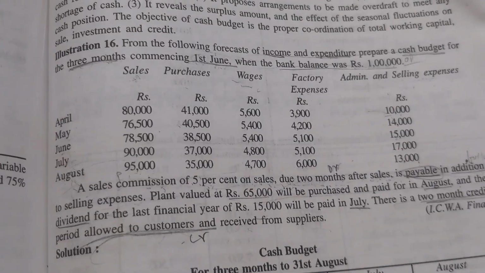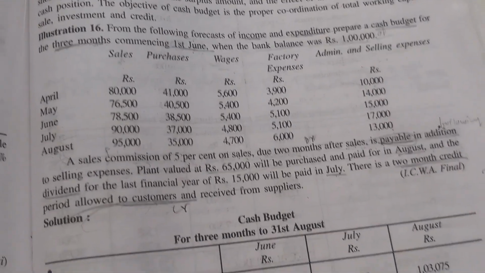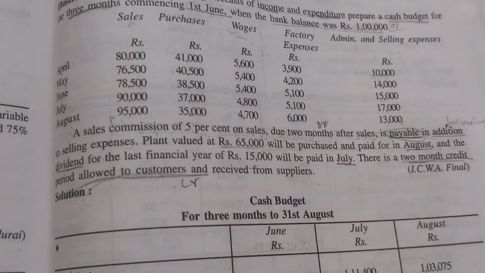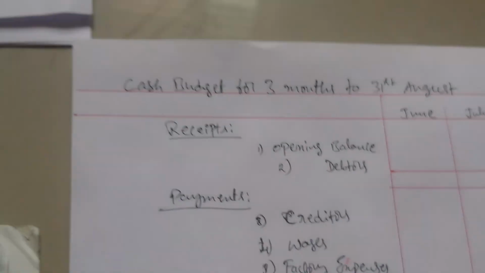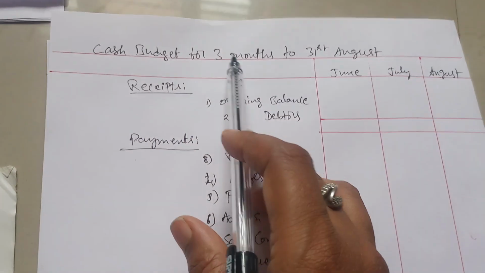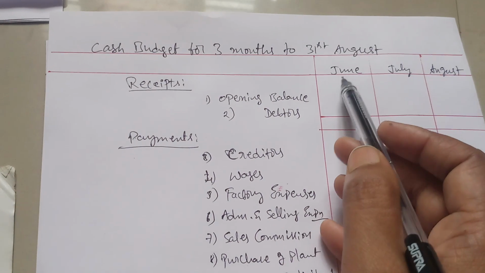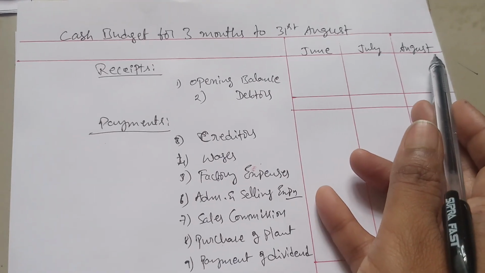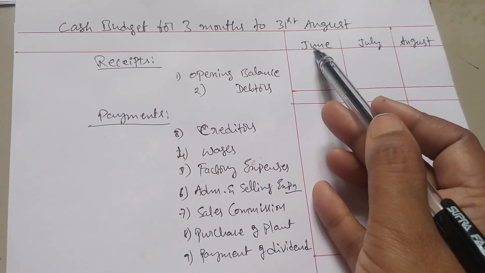Okay, so now I will take this in the cash budget format. This is the cash budget format I have already prepared. This is the cash budget for 3 months to 31st August. You already know June, July and August, 3 months, and it commences from June.